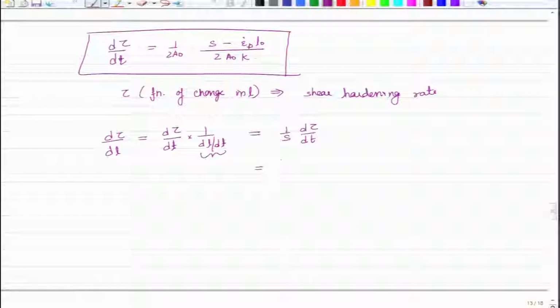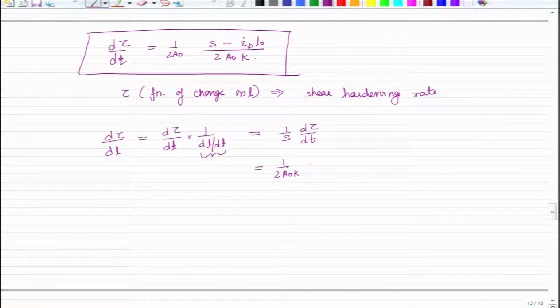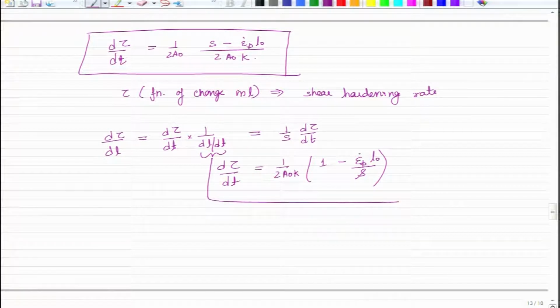So, it can now be written as... now here at any given time L naught is constant, epsilon p dot is constant because we have kept it so, A naught is constant, K is constant, but S is something that is changing continuously, that you have to adjust so that the crosshead speed remains adjusted to maintain the strain rate.